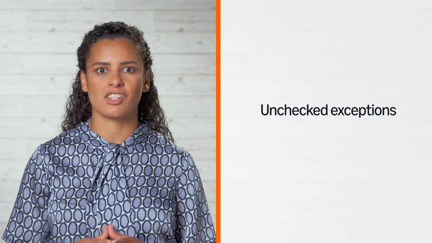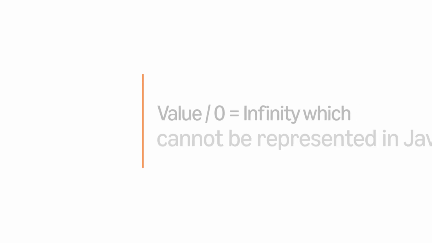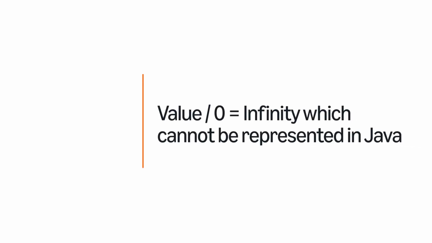So what exactly are unchecked exceptions? Imagine you are writing code that has to divide one value by another when the program is run. That seems simple enough, you think. But what if you haven't allowed for the fact that one of the values could potentially change to 0? Division by 0 results in infinity. Obviously, infinity isn't a thing that can be represented in Java. When you attempt to perform a division by 0 calculation in a program, the Java runtime complains that it is not a valid operation. Developers can unknowingly introduce this and other similar mistakes into their code.